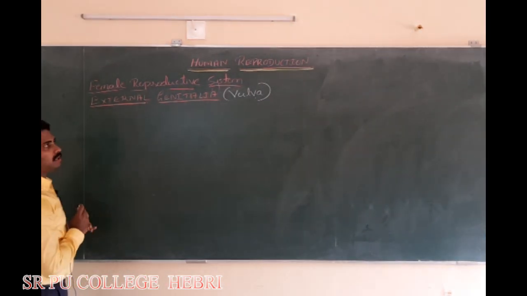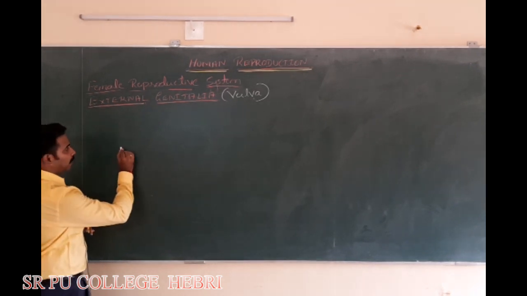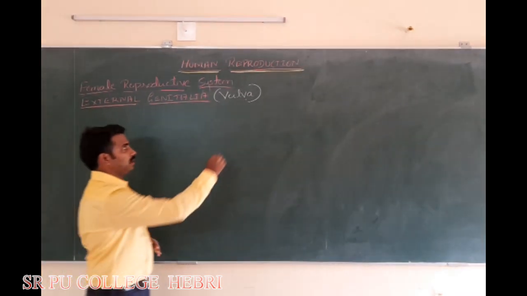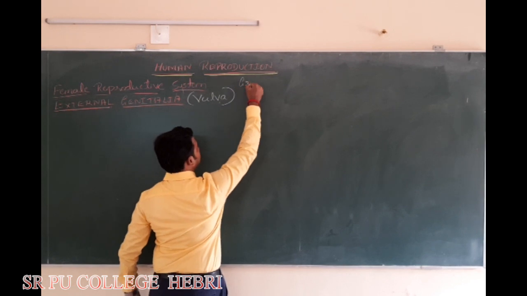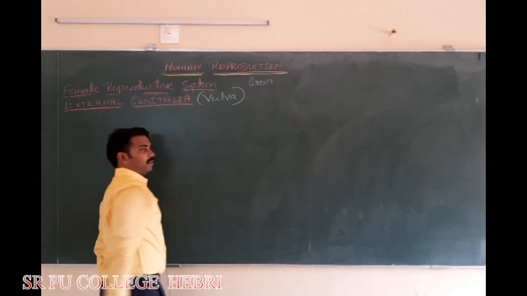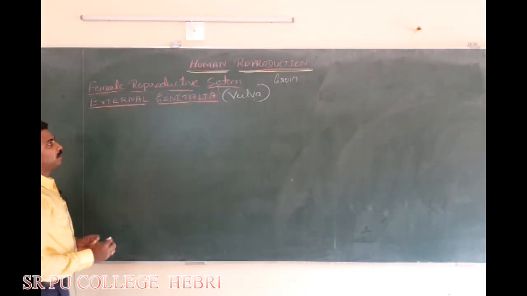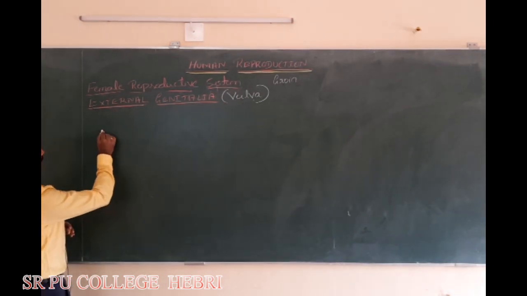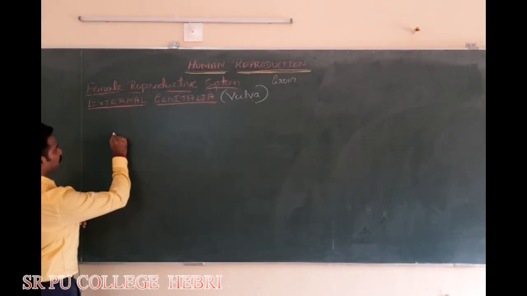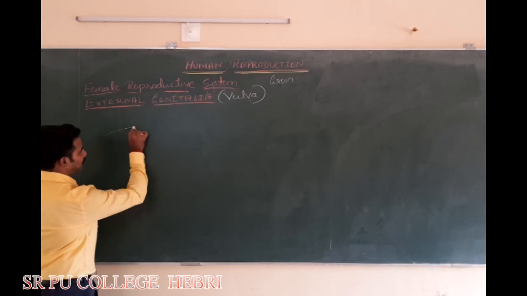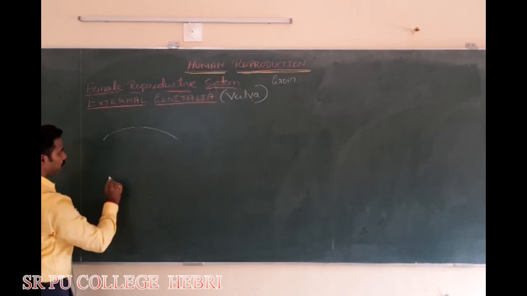What are the major parts of it? In the groin region, between the two legs, between the two thighs, the major parts present are as follows.